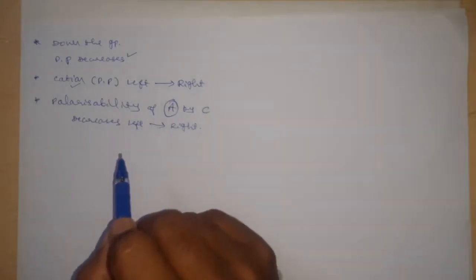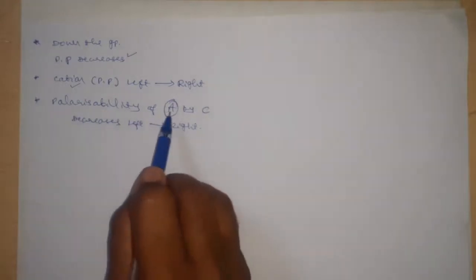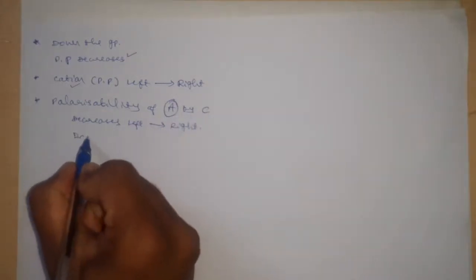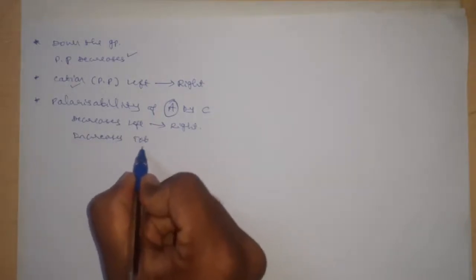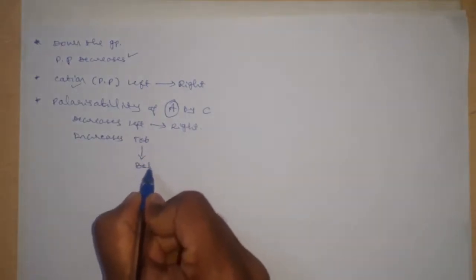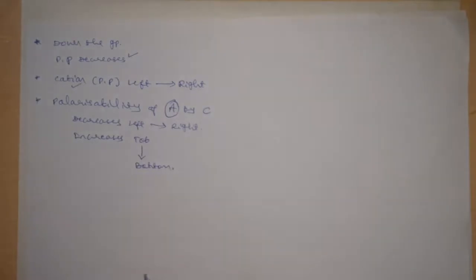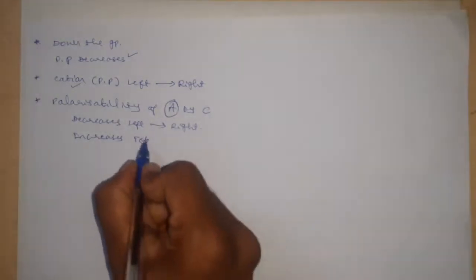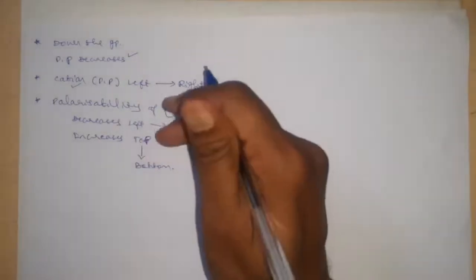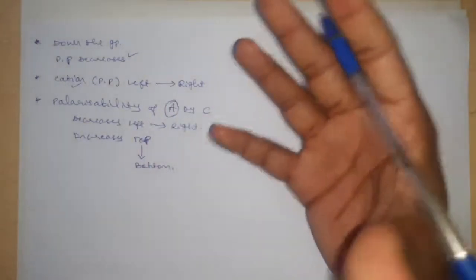But the polarizability of the anion by the cation increases from top to bottom of the periodic table. Why? As we move from top to bottom of the periodic table, the size of the anions goes on increasing.